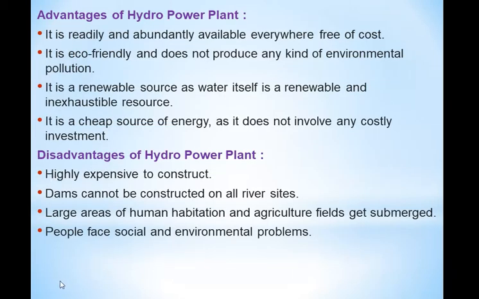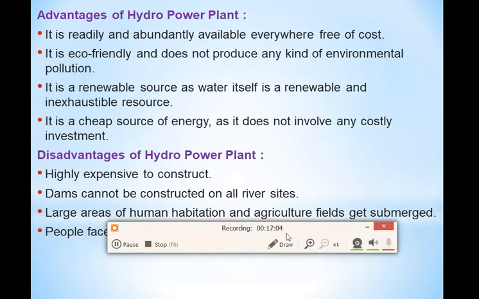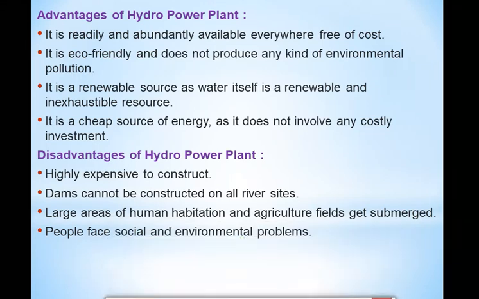Now we will be reading about the advantages as well as the disadvantages of hydropower plants. So first let us discuss the advantages of hydropower plants. See, it is readily and abundantly available everywhere, free of cost. Means for hydropower plants, water is available everywhere and it is free of cost also. Second, it is eco-friendly. It does not produce any kind of pollution. Yes, it is also one of the most important points, that it does not create any pollution.